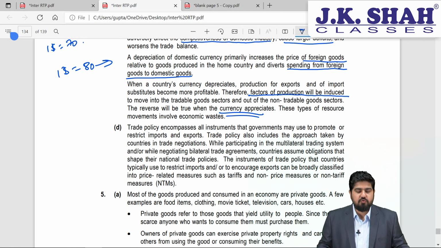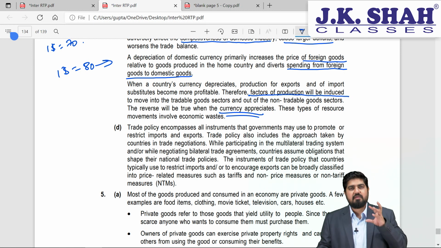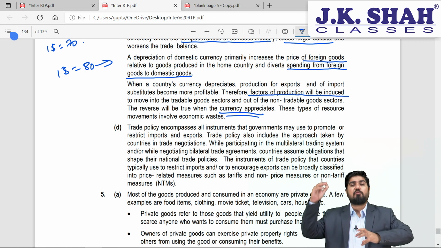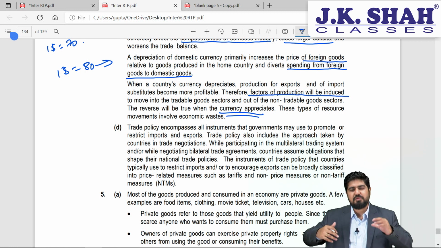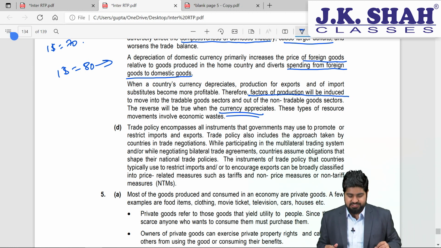We need to strike a balance where we are working on a more balanced platform where the currency gains stability, right? So yes, there might be appreciation and depreciation, but there should not be too much wavering. The changes should not be very high. It should be a nominal change.